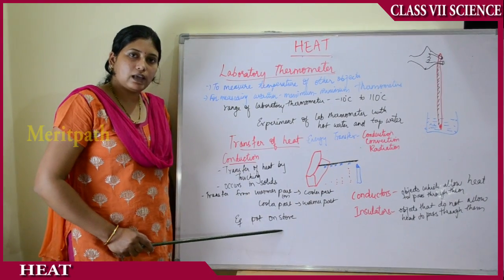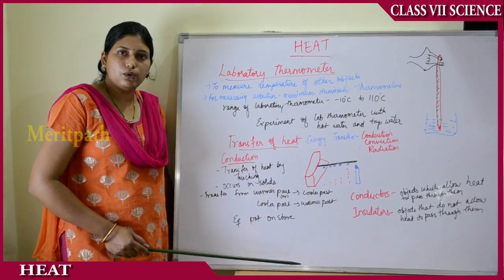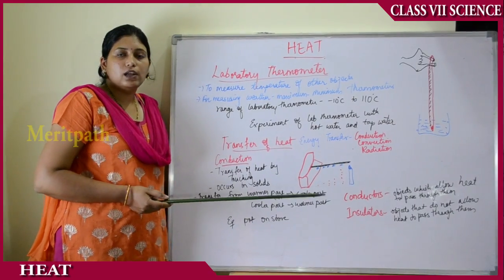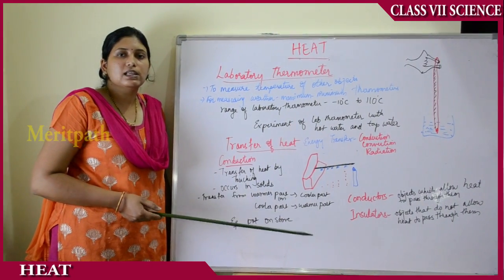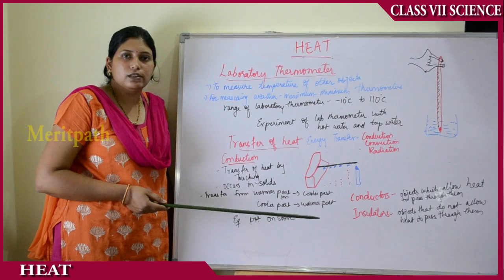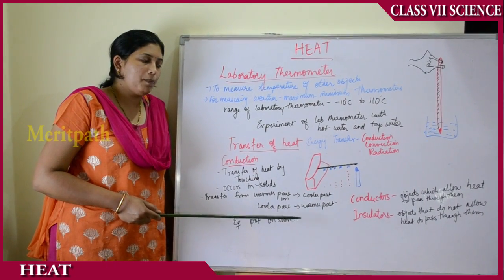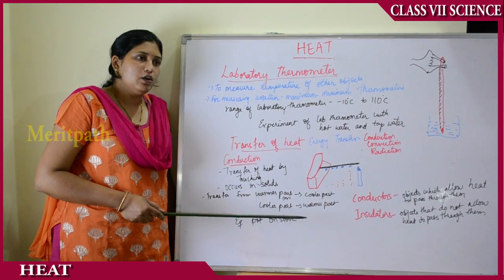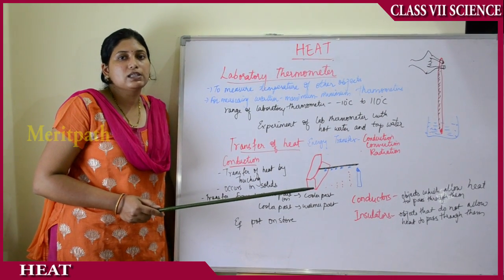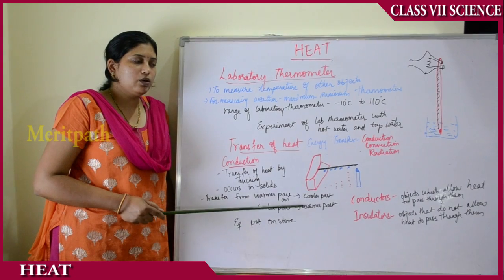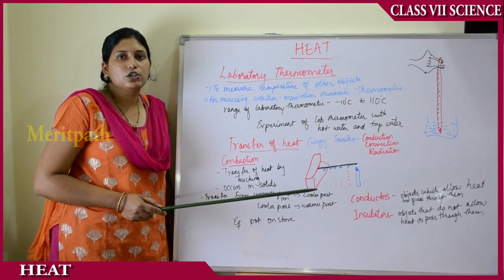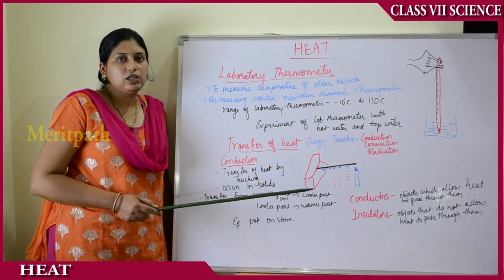Example: putting a utensil on a gas stove. You switch on the stove. First the lower part gets warm, then the heat is transferred to the upper part of the utensil also. And nowadays, why do we use black colored utensils or copper coated bottom utensils? Because those darker colored substances absorb heat faster, thereby you can minimize the usage of gas energy.